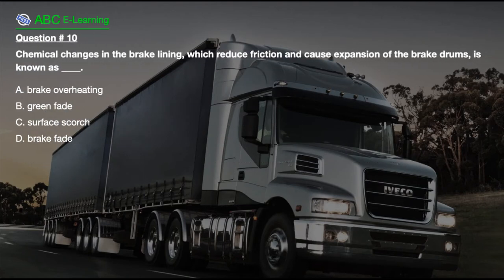Question number 10. Chemical changes in the brake lining, which reduce friction and cause expansion of the brake drums, is known as A. Brake overheating. B. Green fade. C. Surface scorch. D. Brake fade.